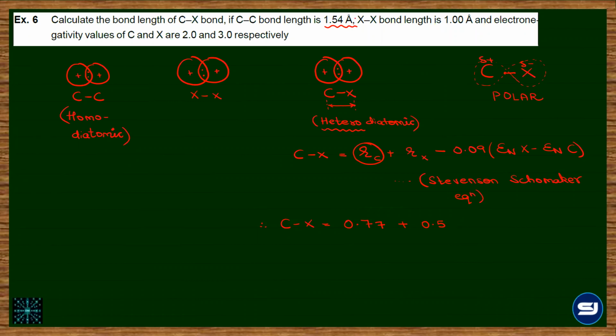And mind it, the unit for this will always be angstrom. The C-X bond will be in angstrom, meaning the radii have to be in angstrom only, then only this correction factor would be valid. Minus 0.09, the difference is 1. So adding up, we get 1.27 minus 0.09, that will give 1.18 angstrom.